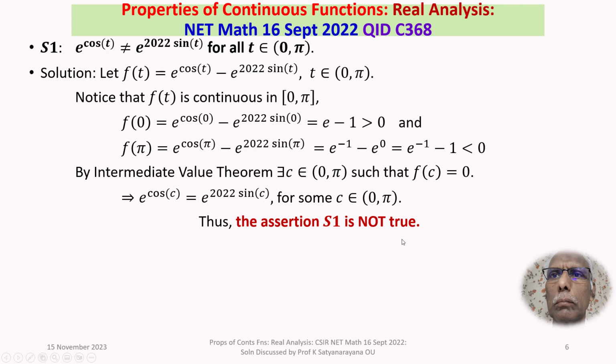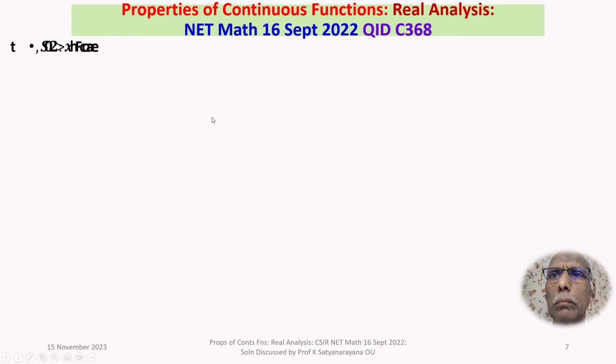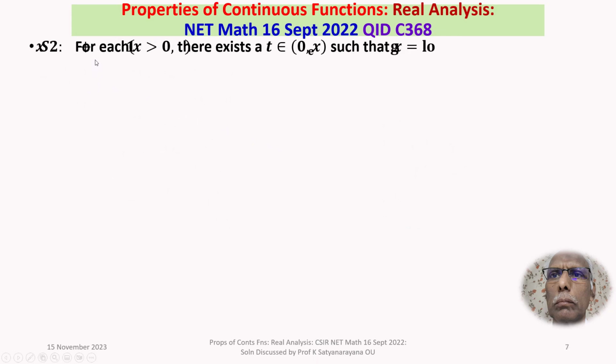We continue in the next slide for the assertion S2. This says for each x greater than 0, there exists a t belongs to the open interval 0 to x such that x is equal to log of 1 plus x e power t to the base e. So, as given, let us say x greater than 0. X is a positive real number arbitrarily chosen.